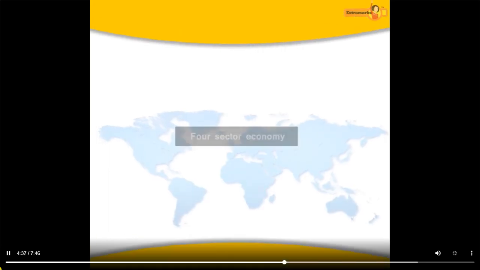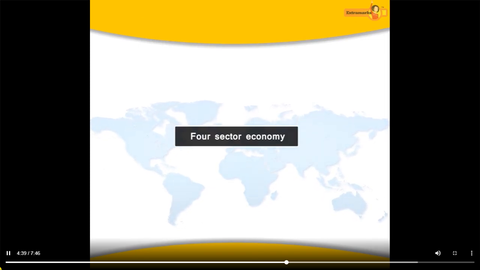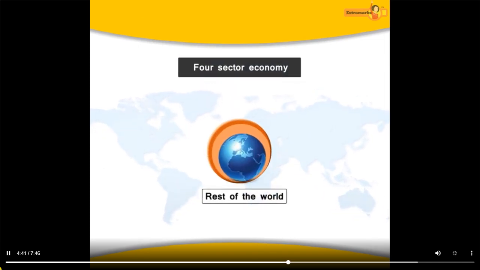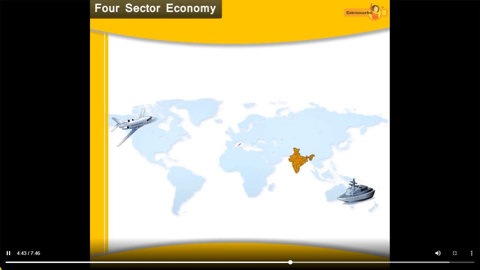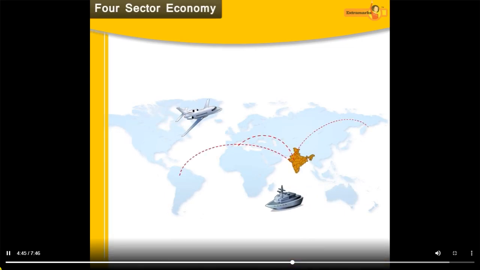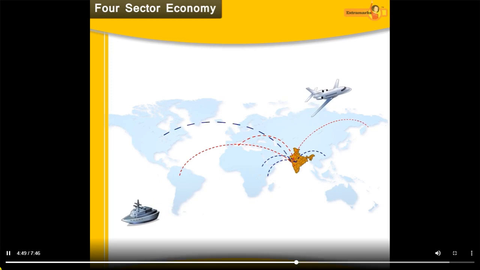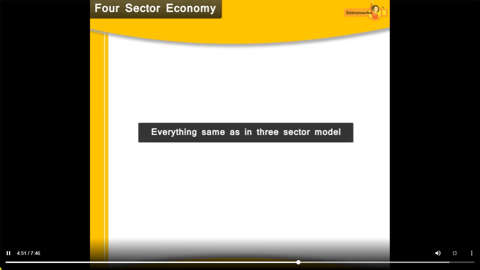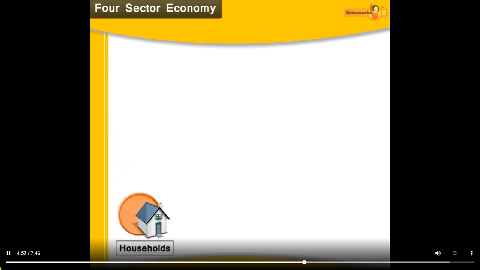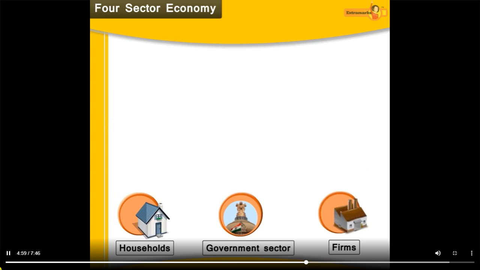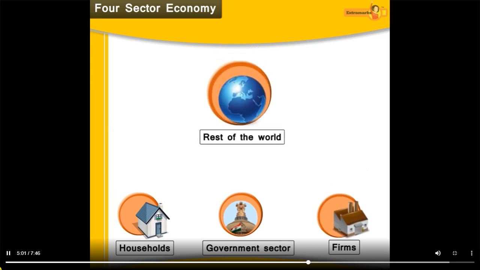Let's move ahead and talk about the fourth sector. It is known as rest of the world. Both exports and imports are possible only if we have interaction with the rest of the world. Here, keeping everything same as in the three-sector model, we will see the flow between household, government and firms with the rest of the world.